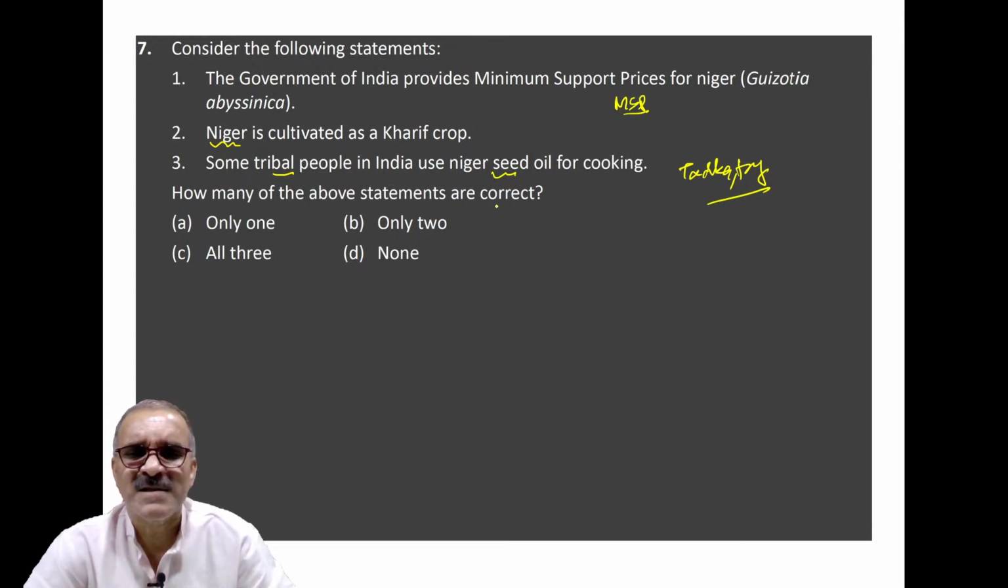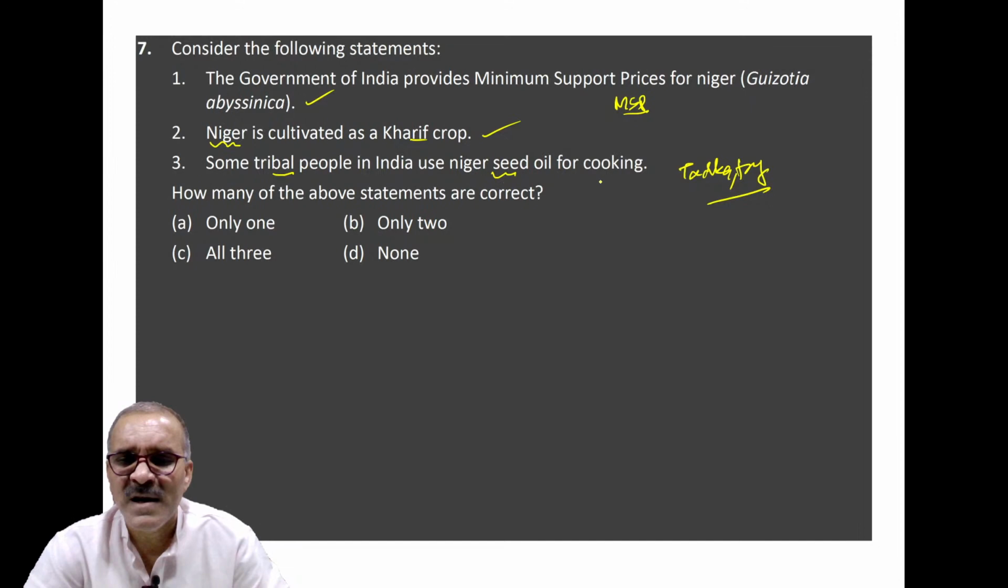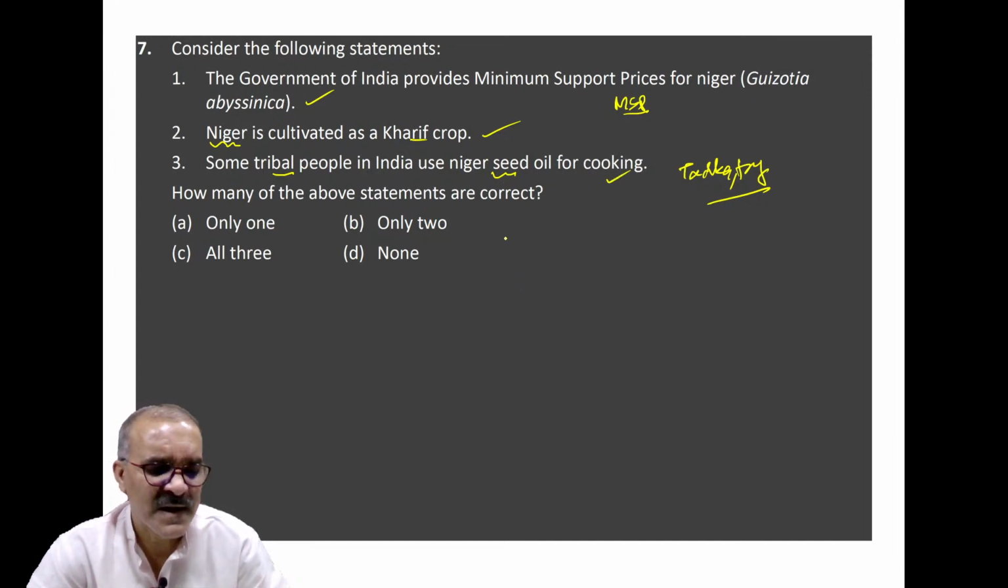It is being asked whether the government provides minimum support prices for Niger or not. So this is correct. And Niger is a kharif crop, and some tribal people in India use Niger seed oil for cooking. All three statements are correct. Okay, so its answer is C.